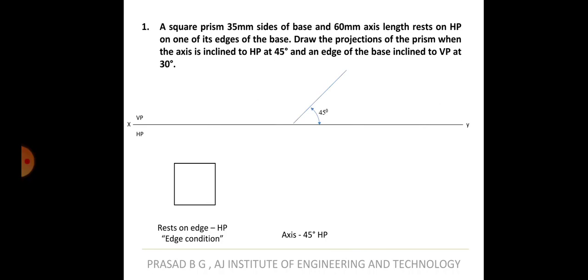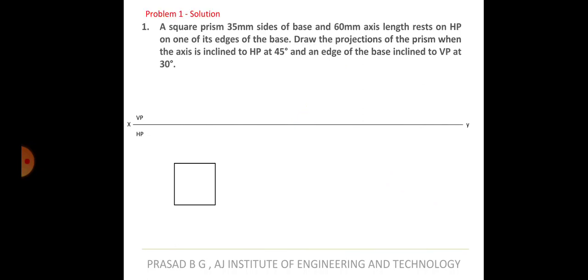So it is not the axis that is inclined at 30 degrees to VP, but the base edge on which it is resting, that base edge should be inclined at 30 degrees to VP. So these are the 3 conditions. Resting on the edge is the first condition. Axis inclined to HP is the second condition, and the base edge inclined to VP at 30 degrees is the third condition. Okay, so let us start the drawing.